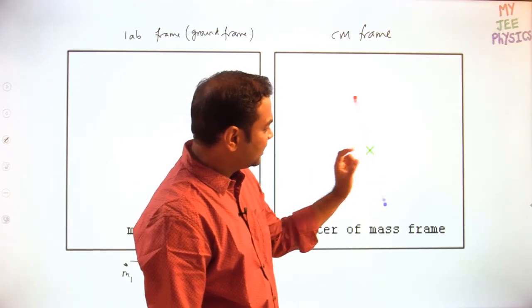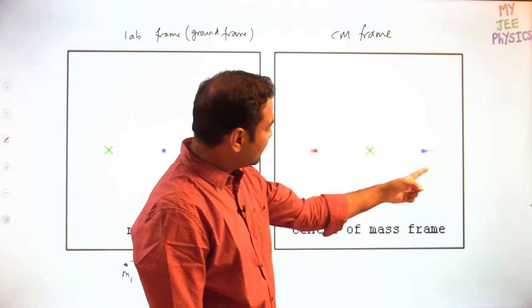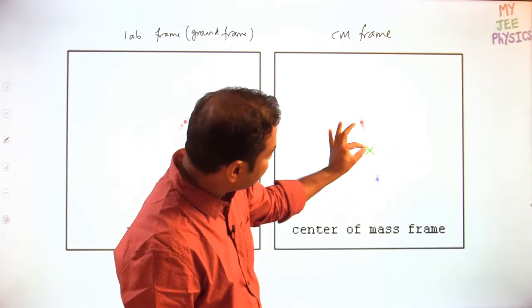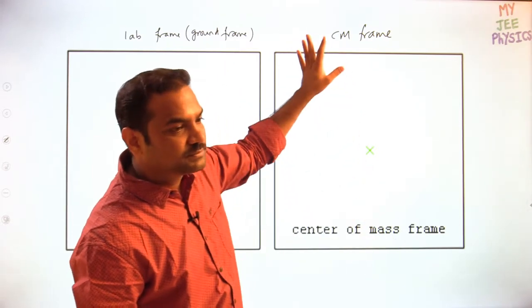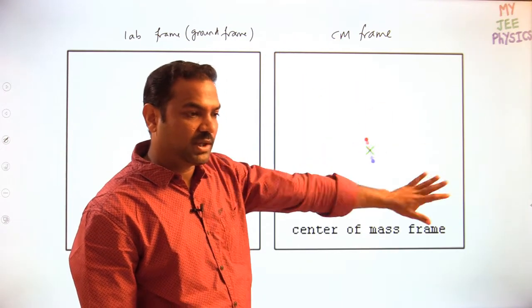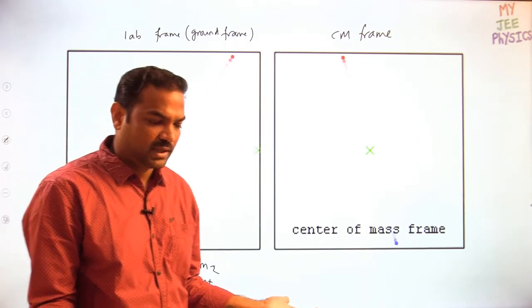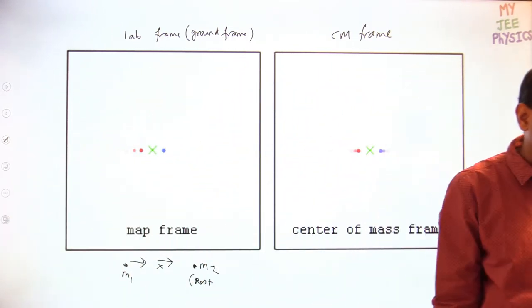Now see, both the particles look like they are moving in opposite directions and colliding at center mass, and they are deviating in other directions, still opposite to each other. Clear? Even center mass frame logic you can apply in this collision principle also, because collision is also a part of conservation of linear momentum, right? So external force is 0.